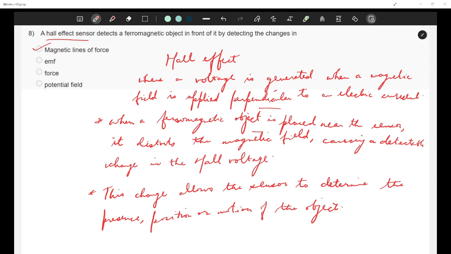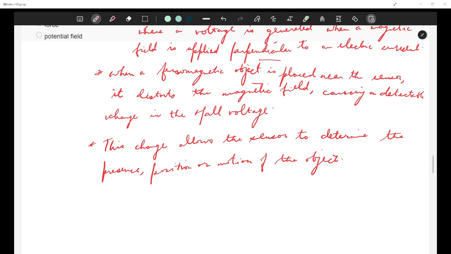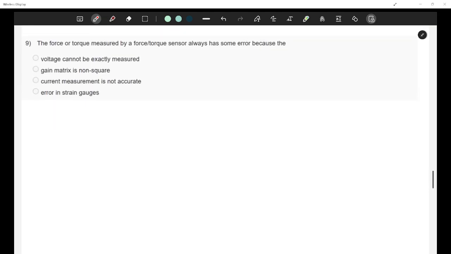That is why your correct answer is option number A. Okay. Now, the force or torque measured by a force torque sensor always has some error because voltage cannot be exactly measured, gain matrix is non-square, current measurement is not accurate, and there is some error in strain gauge.